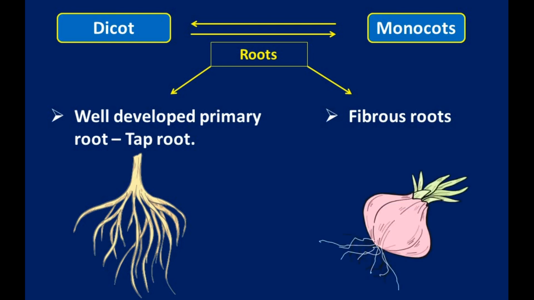See the example of onion. All roots arise from one portion. They do not have subroots. So fibrous root is the example of monocots, and taproot is the example of dicots.